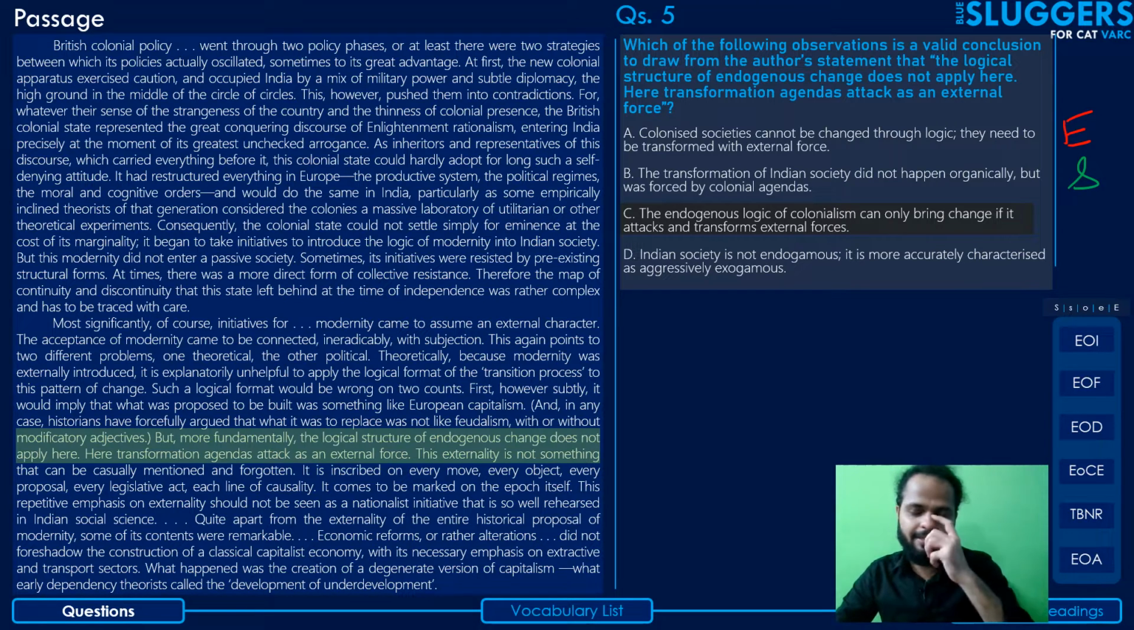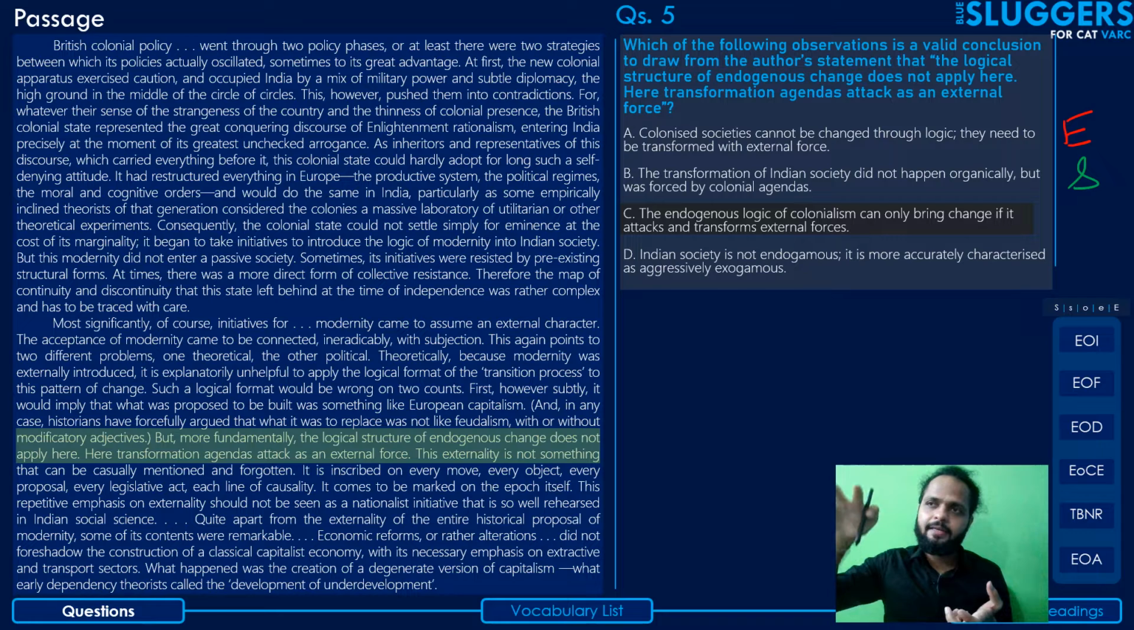So it doesn't mean that it will be the same idea. The endogenous logic of colonialism, there was no, and moreover, this is almost an oxymoron. Colonialism, how can it have an endogenous logic? The idea of colonialism is about going and subjecting foreign lands to your own authority, colonizing them. How can that be endogenous? How can you colonize yourself, right?